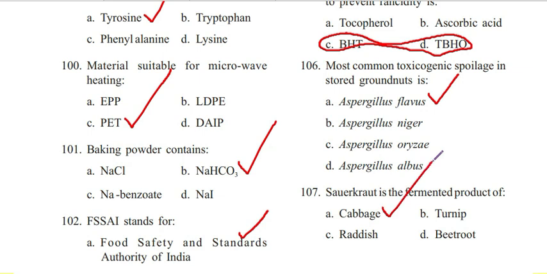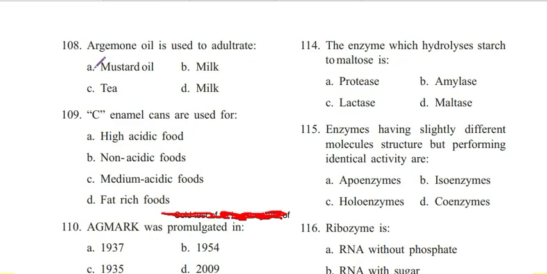Answer is A. Cabbage. Next question is 108. Argemone oil is used to adulterate mustard oil, milk, tea, milk. Mustard oil. A is answer. Argemone oil is obtained from the plant Argemone mexicana.